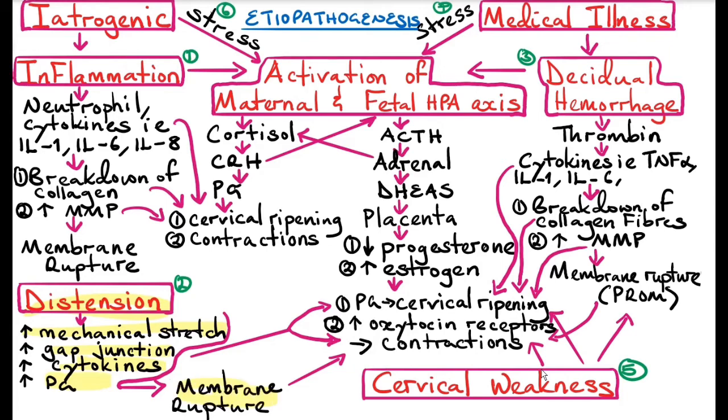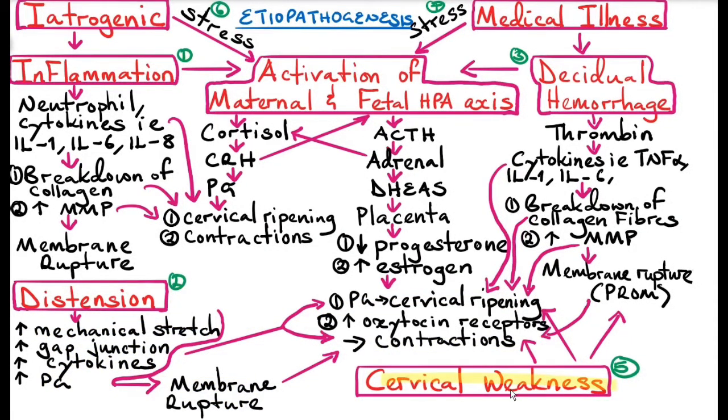And because of the cytokines, there is prostaglandin release, which causes cervical ripening and can also cause contractions. In cervical weakness, we said there's premature cervical dilatation and premature cervical effacement. As the cervix stretches, it causes release of prostaglandin production. And also because the cervix stretches, it can also stretch the amniotic sac, which can cause premature rupture of membranes.